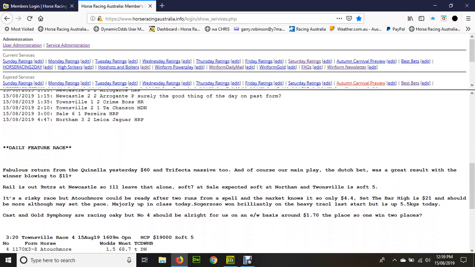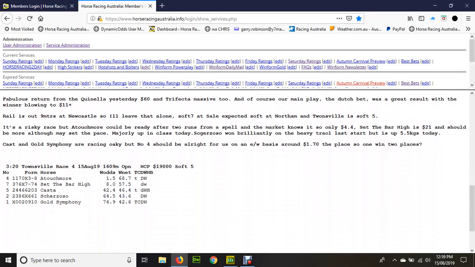Now we also do a daily feature race on the Winform Daily Mail, and as you can see, yesterday we had a $60 quinella and a very nice trifecta and a nice Dutch bet as well, with the winner blowing out to $11 and giving us a bonus amount of money. Here we give you an idea of what our assessment is for the race, mention some of the horses, what they should be, what the price is expected and so on.